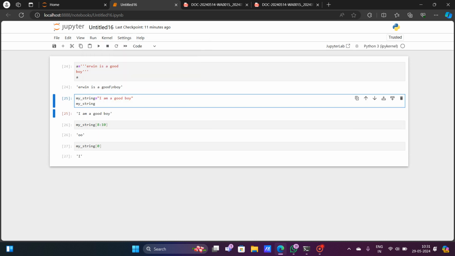Sorry, I have made a mistake in the indexing. So it will just give me two O's. But 8, 9, and 10 are three indexes, and it is giving me two indexes. So the first two indexes will be returned.